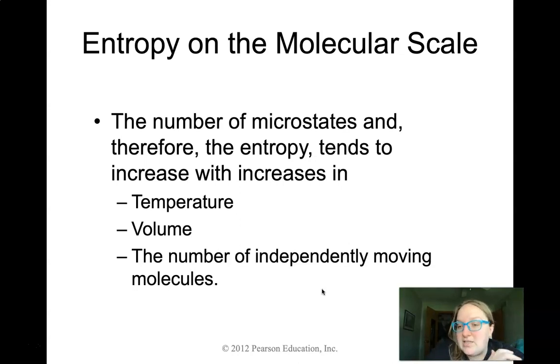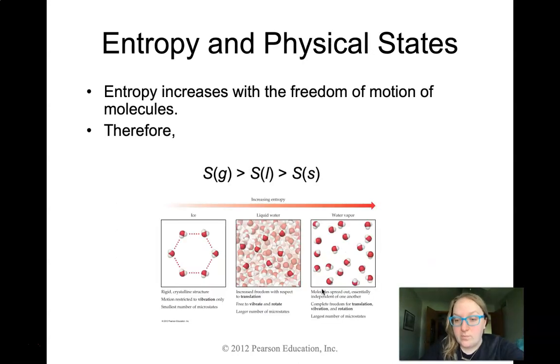Now, from the beginning to the end of an equation, we're not going to increase necessarily the number of independently moving molecules unless we're breaking them into smaller parts or we're creating new parts from what we started with, right? So if we started with H2O and that's one molecule, it has a certain number of microstates. If we then created H and OH, now we have H, which has its own microstates, and OH, which has its own microstates. So we've created two molecules from one. Right? That's what we mean by the number of independently moving molecules.